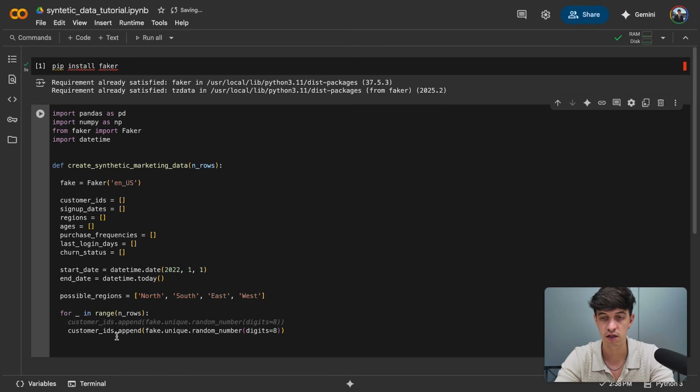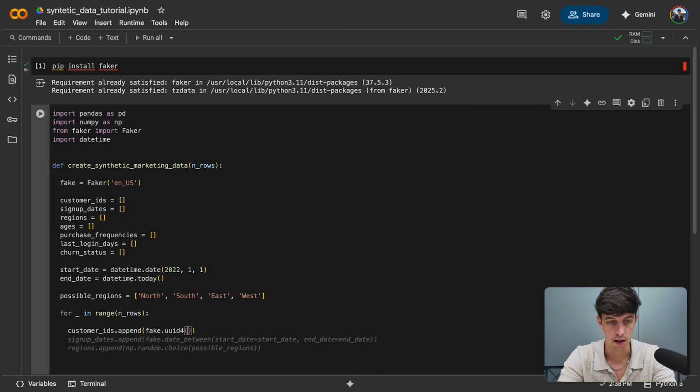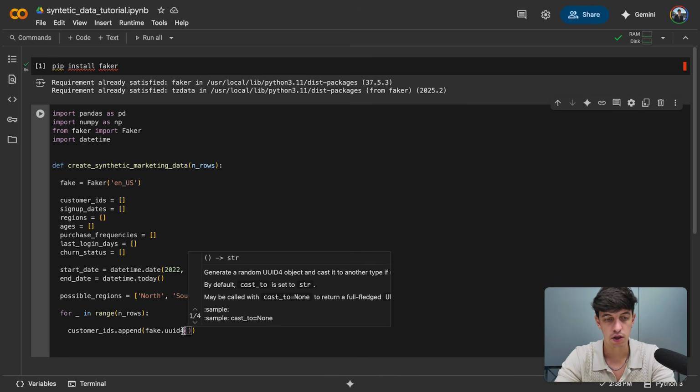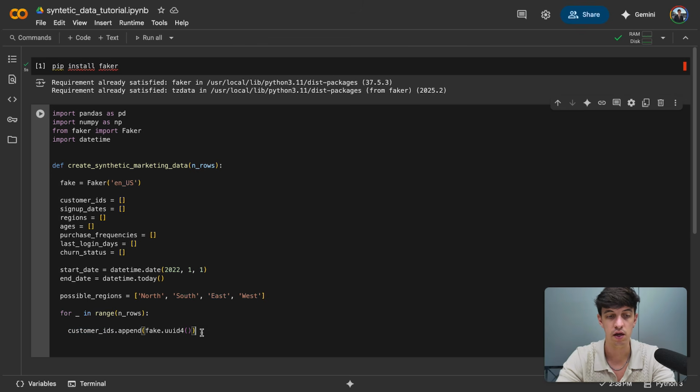I'm going to do customer IDs append, and then I'm going to remove what was suggested by Google Colab and do fake dot UUID4 with open close brackets, because when working with Faker, this UUID4 will generate a unique identifier, in our case for the customer ID. So that's perfect. I can use this for the synthetic data that we generate for customer IDs.